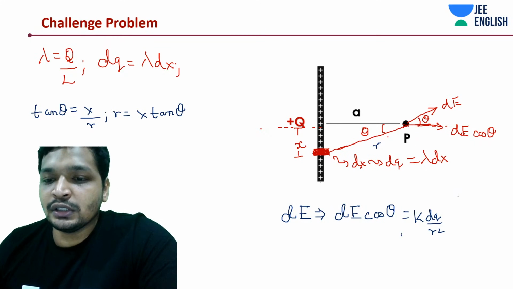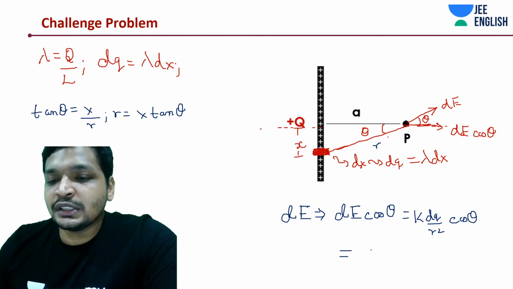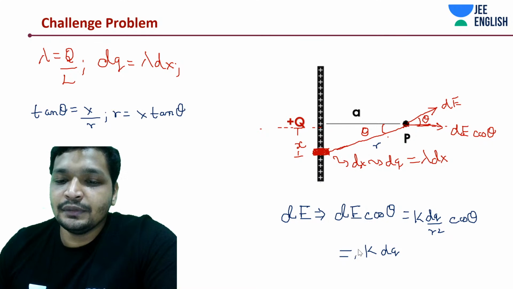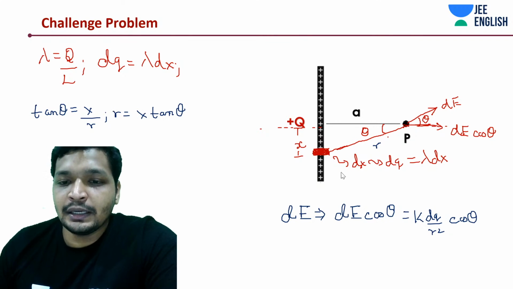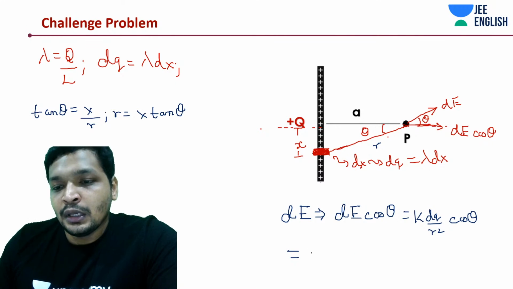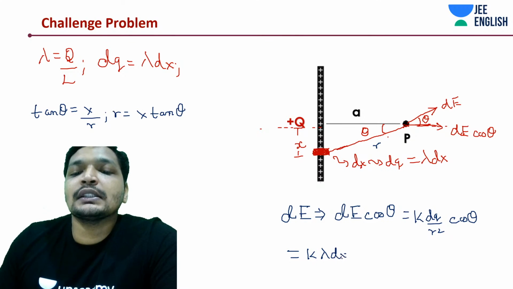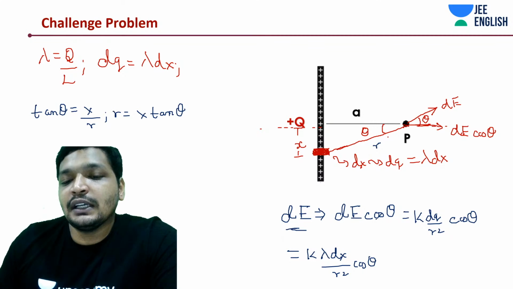We're only dealing with cos theta. For sin theta, nothing would change except for the fact it's going to be sin theta. Write it down over here since we need some space to substitute: K into lambda dx by r square cos theta. This is the final field that will be left over.